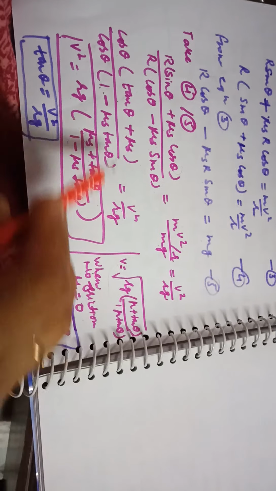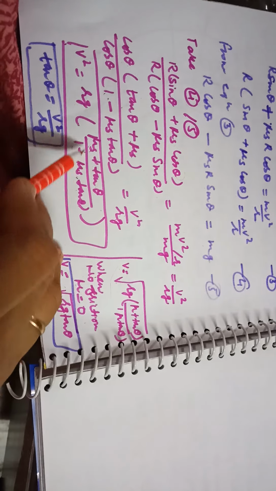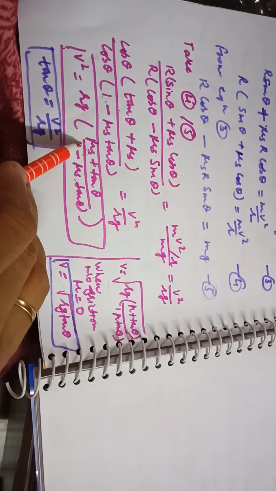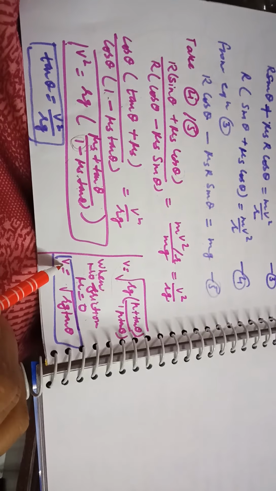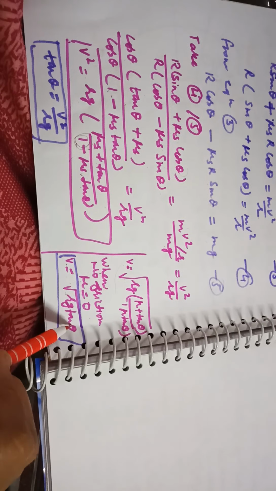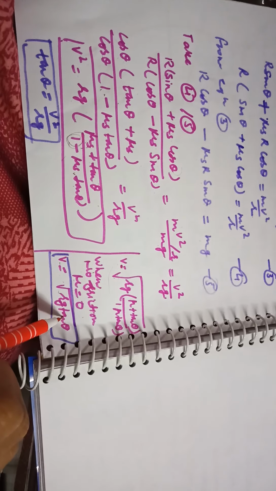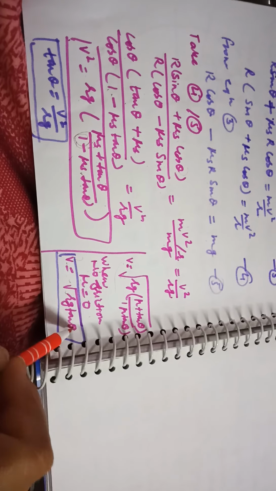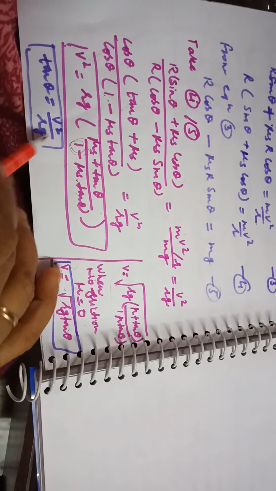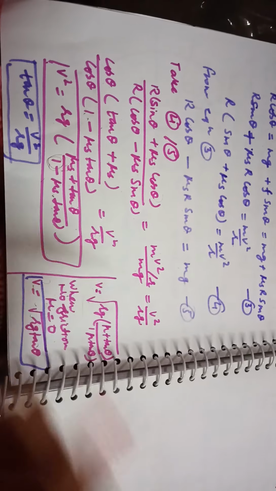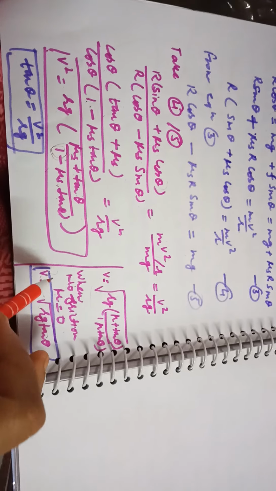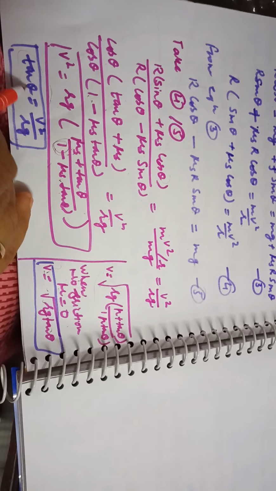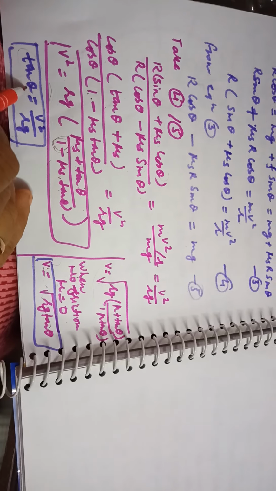So when mu becomes 0, only on the numerator you will be getting tan theta and in the denominator you will be getting only 1. So the expression will become v is equal to under root of rg tan theta. So from here, v square is equal to rg tan theta, so tan theta will become v square upon rg. So this is the complete expression of the velocity for the safe turn on the banked road, and this should be the formula for getting the angle of banking for the safe turn.